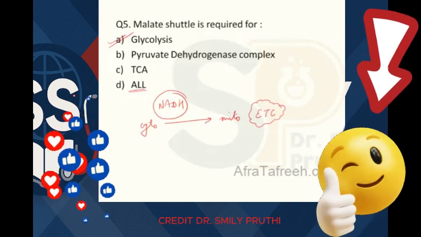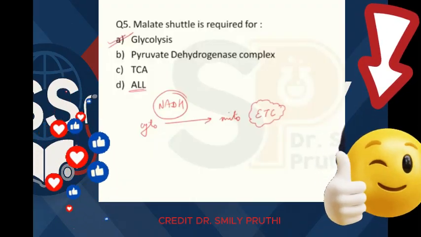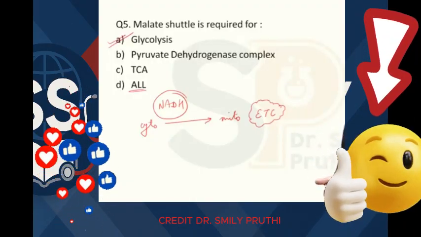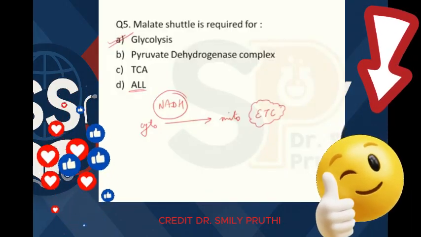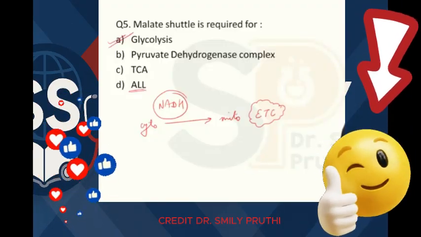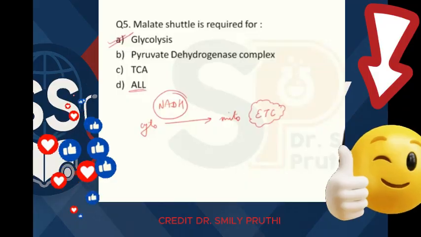So we need NADH as starting material of ETC in mitochondria, right? But NADH as such cannot cross the mitochondrial membrane, so we require shuttles. One of the shuttles is malate shuttle, the other shuttle is glycerol phosphate shuttle, right?